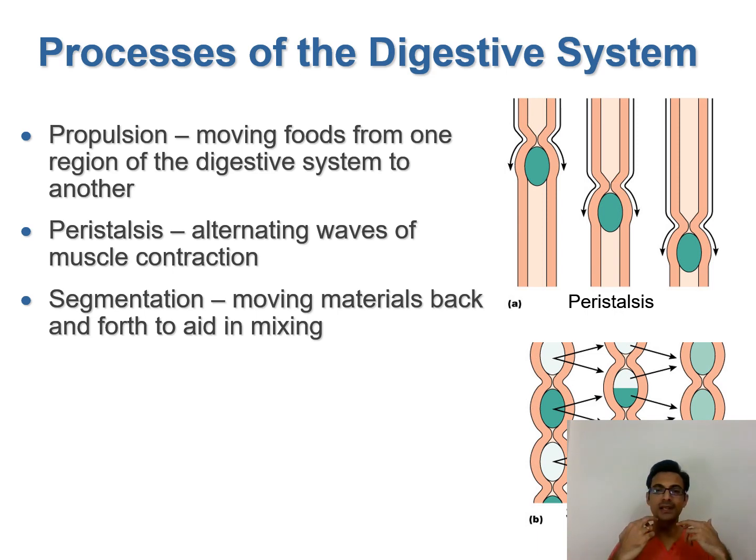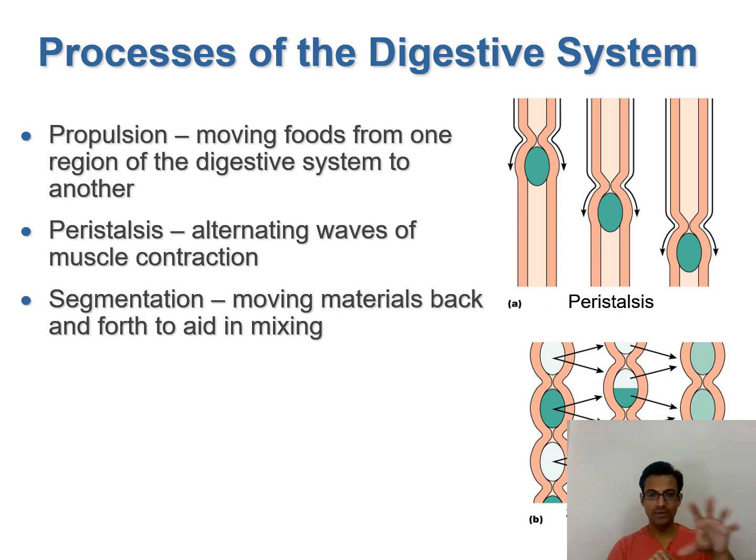The food which we have eaten, right from our mouth, is pushed inside the stomach using the esophagus. So these types of movements throughout the digestive system are of three types: propulsion, peristalsis and segmentation. Propulsion is simply pushing the food. Now what is peristalsis, which we have heard of for many years? Peristalsis is an alternating wave-like motion of all the muscles involved in the digestive system.